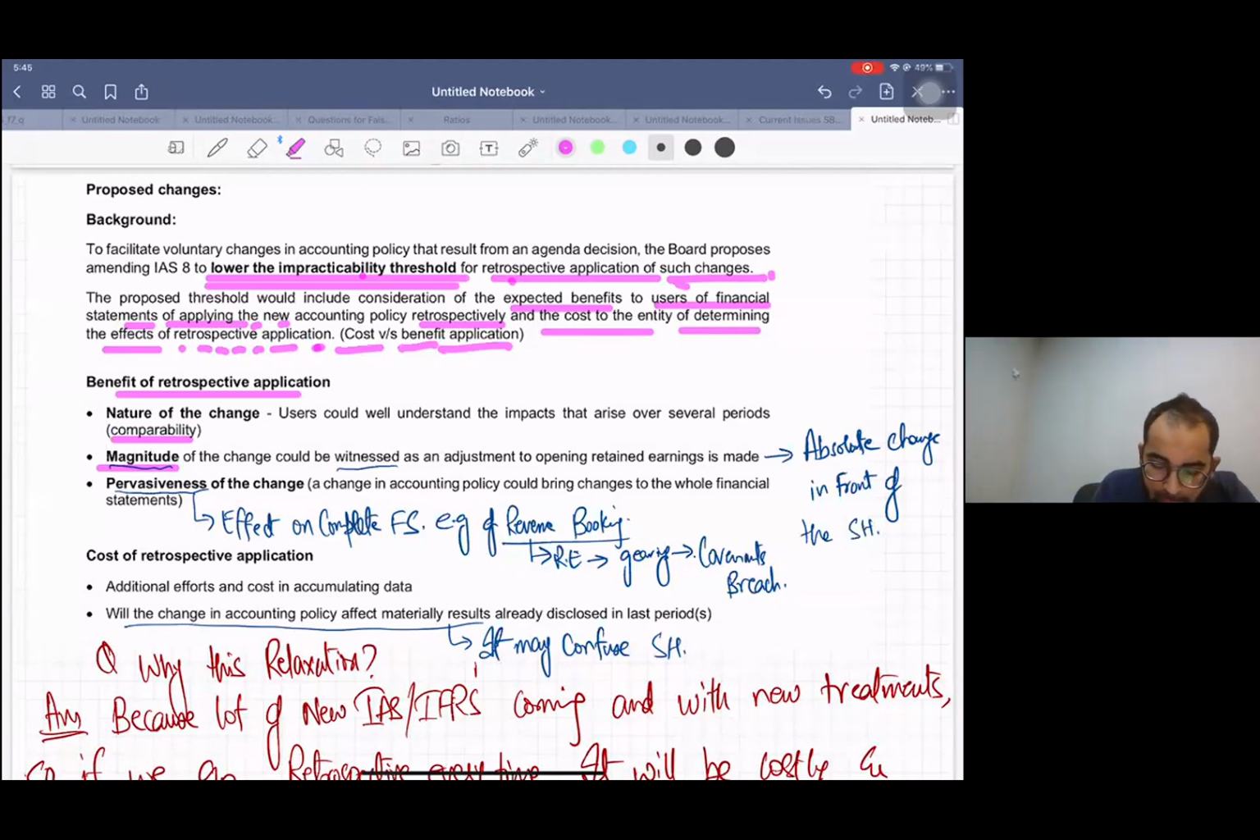Now, pervasiveness of the change. Now wait, this is very technical. Pervasiveness means what is the effect of this transaction on the overall financial statement. Overall financial statement. Wait, Azan, wait.